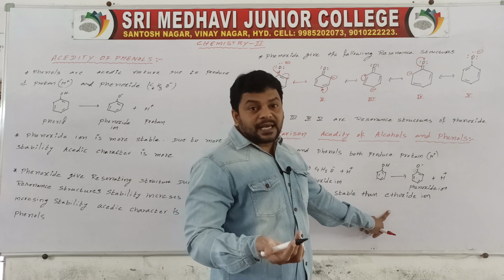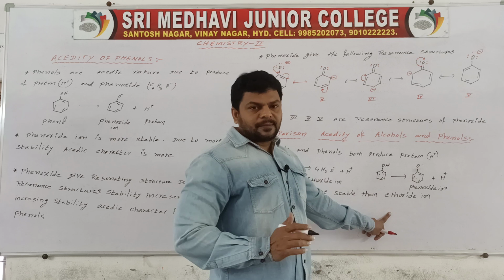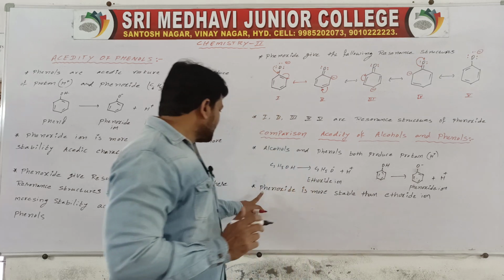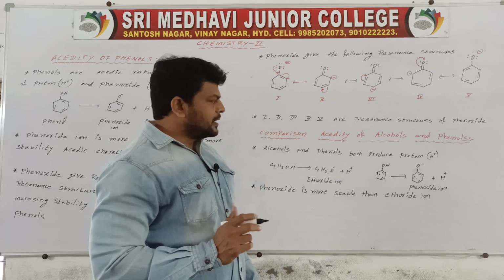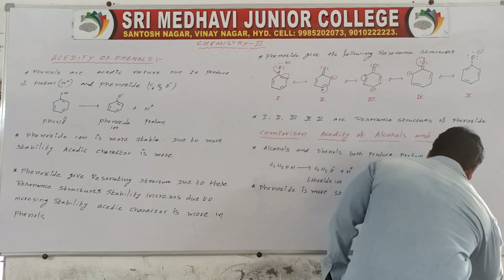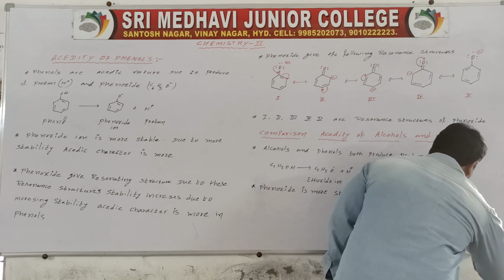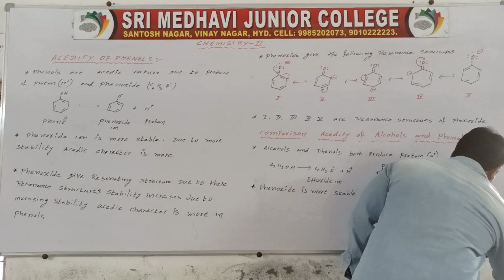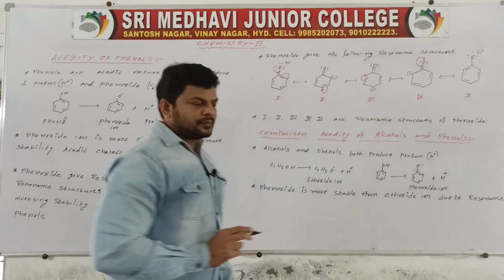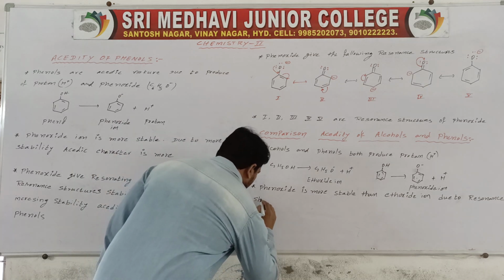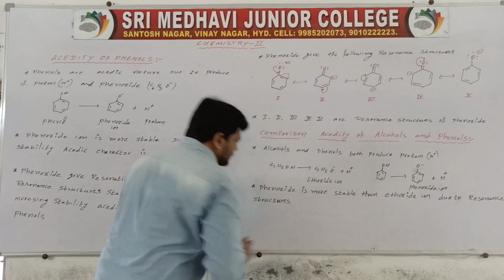So acidic character is more in phenols. Understand? So here phenoxide ion is more stable than ethoxide ion due to resonance structures.